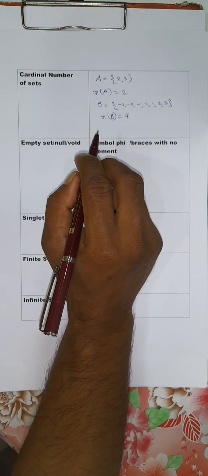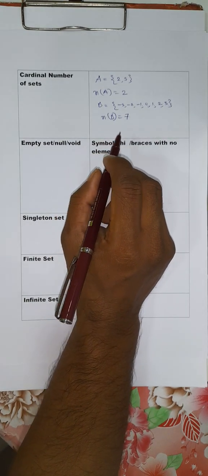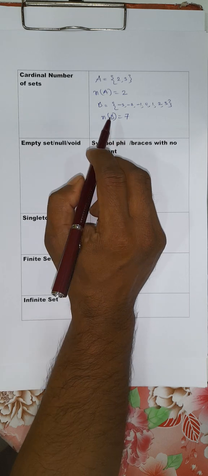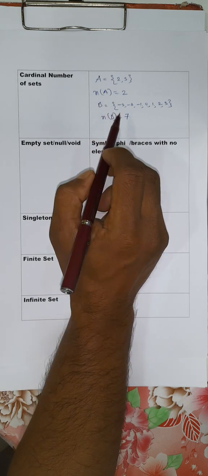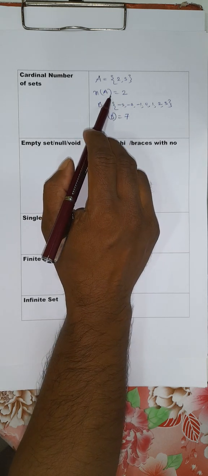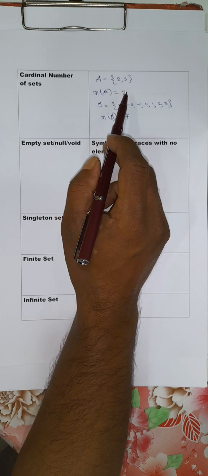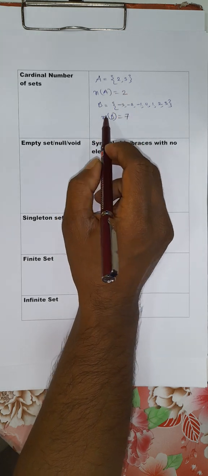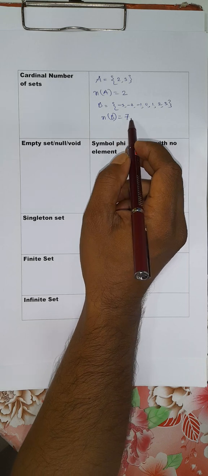So cardinal number of a set means the number of elements within the set. We write it as n(A), meaning number of elements. How many elements are within this set? 2 elements. How many elements are within this set? 7 elements.